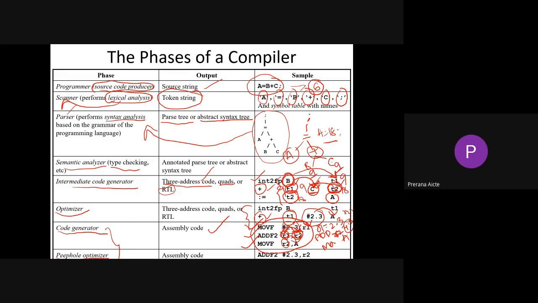And we have a further optimizer, the peephole optimizer. The peephole optimizer is also a type of optimizer for reducing the generated target code further, to make it still more optimized. Here we required three statements for the code optimizer, and in the peephole optimizer we again reduce this to 2.